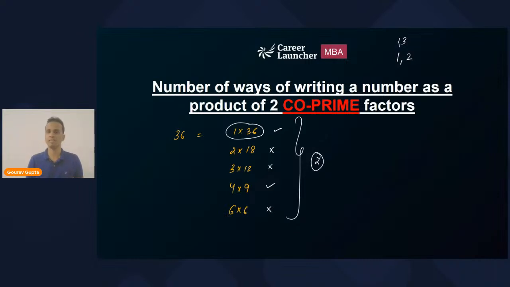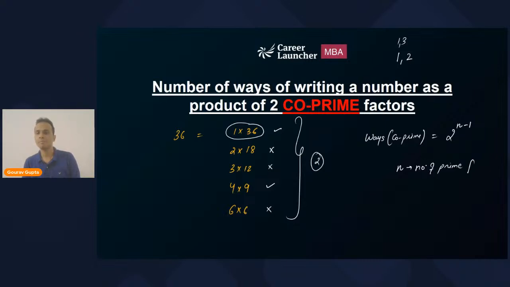Now I've done this manually. Now let's check it out. What is the formula? The number of ways of writing a number as the product of two co-prime numbers is equal to 2 raised to the power n minus 1. Note down this formula: 2 raised to the power n minus 1, where the minus 1 is in the power itself. Now what is this small n? Small n is the number of prime factors of the original number capital N.